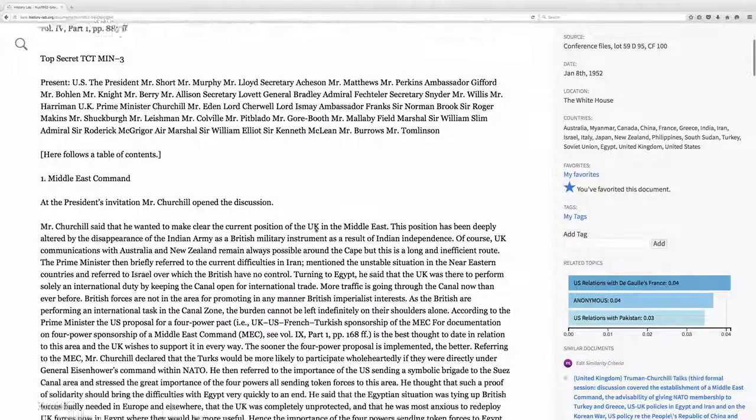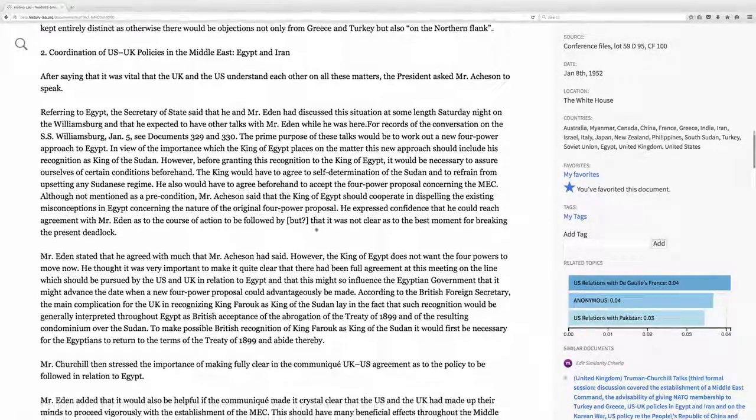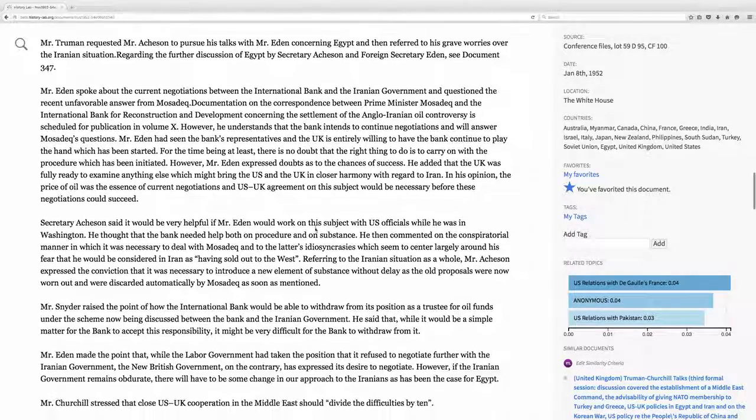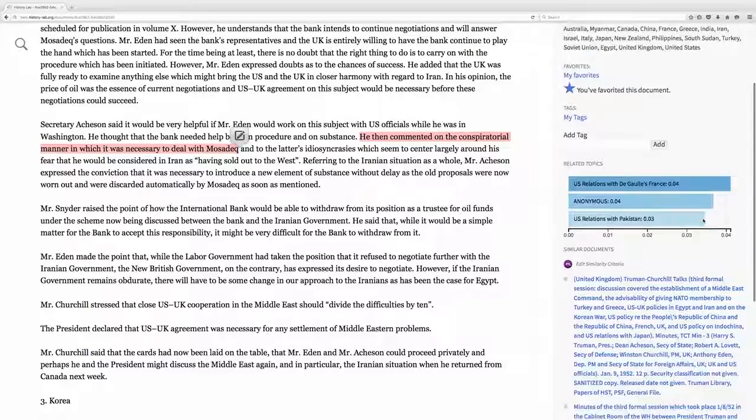Let's take a look at these minutes of a meeting between President Truman and Prime Minister Churchill at the White House. Here we can find records of conversations where the United States Secretary of State, Dean Acheson, comments on the conspiratorial manner in which it was necessary to deal with Mossadegh. Acheson is talking about how the United States and United Kingdom conspired to overthrow him.